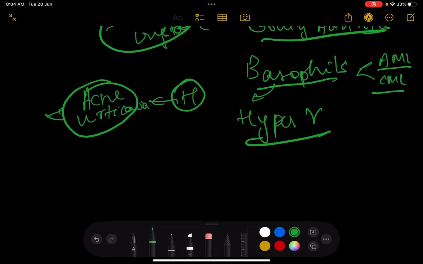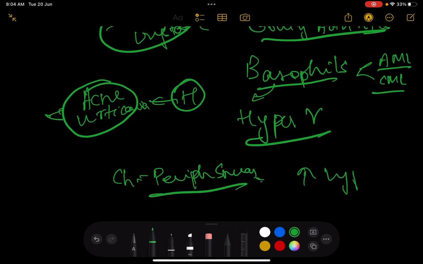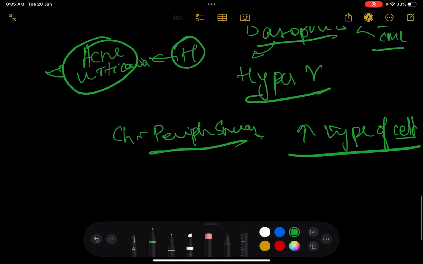So on a peripheral smear in a chronic stage, if you've been picked up by a hematologist, you will definitely see an increase in types of cells, a very high increase. Usually these patients are picked up by increased basophil count, increased metamyelocytes, increased myelocytes, and band forms or segmented forms are going to be increased. So there's going to be a lot of myelocytes in the blood, and there's going to be a left shift.